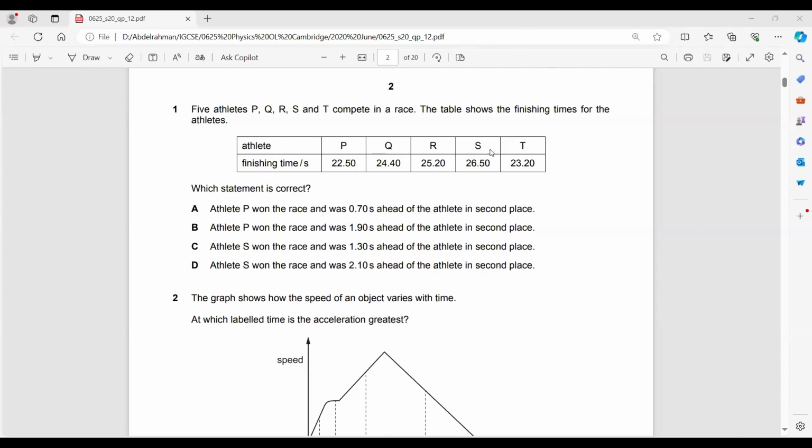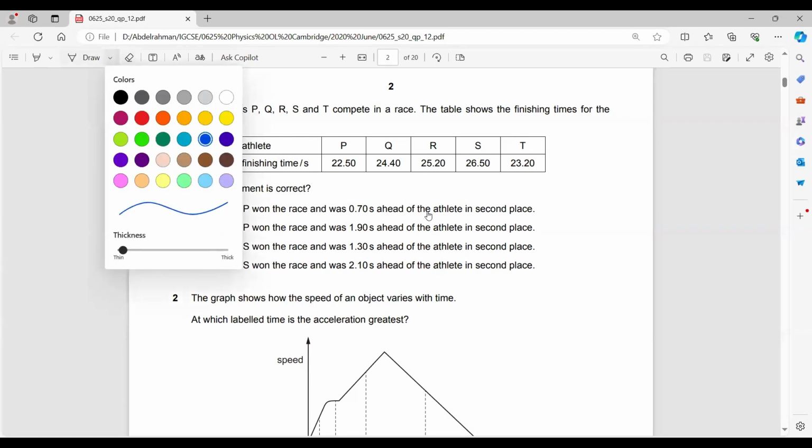Which athlete won the race? This is quite easy. The athlete with the shortest timing should win the race, definitely. So athlete P won the race. He or she had the shortest time and was ahead by how many seconds of the athlete in the second place? The athlete in the second place was probably athlete Q, or T, I'm sorry. So athlete P was the first and athlete T was the second. And the time difference between them was 0.70 seconds. How did I find that?